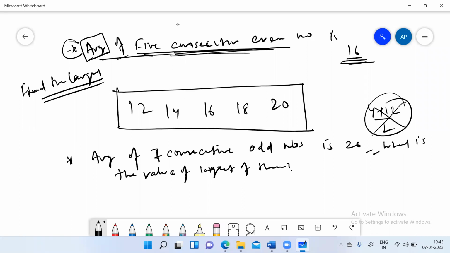So again, we'll go with the same logic. First, we try to see what are consecutive odd numbers. So let's take any series of consecutive odd numbers. Like if we start with 5, so 5, 7, 9, 11, 13, 15.